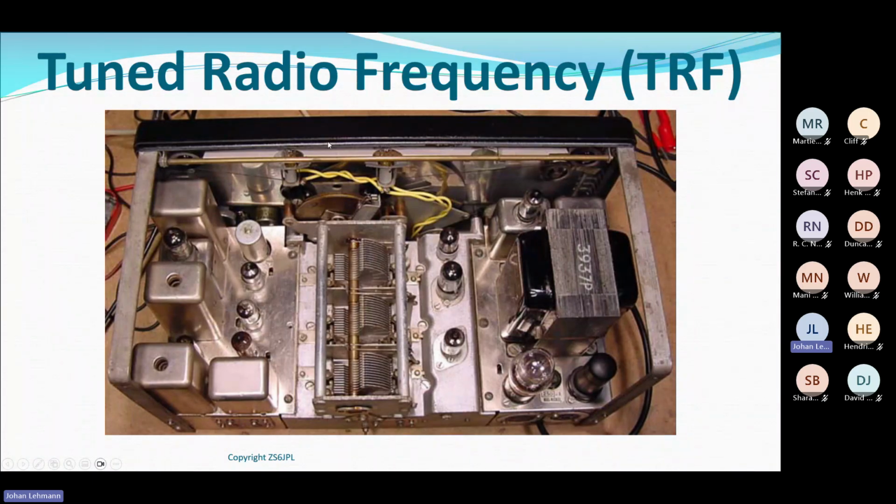So as I changed the frequency knob on the front of the radio, all three of these were changed together. And obviously there was inductors associated with them. And it would all change to exactly the same frequency all the time. So this was a good old typical tuned radio frequency receiver that you got many moons ago.